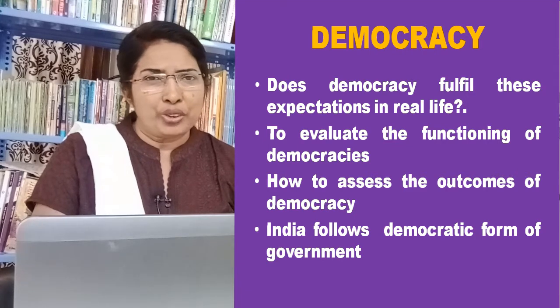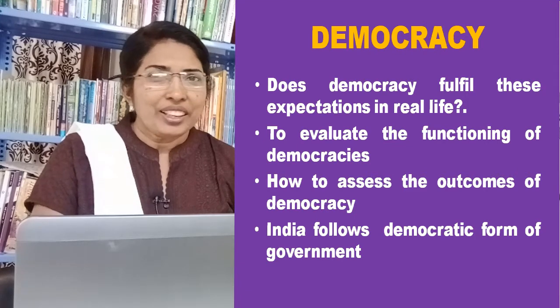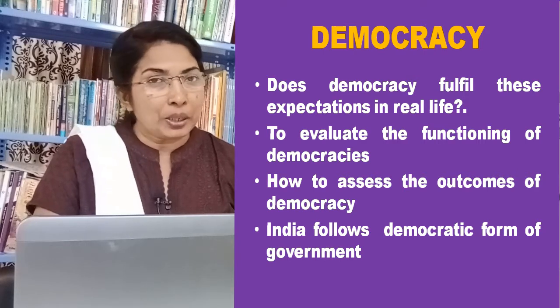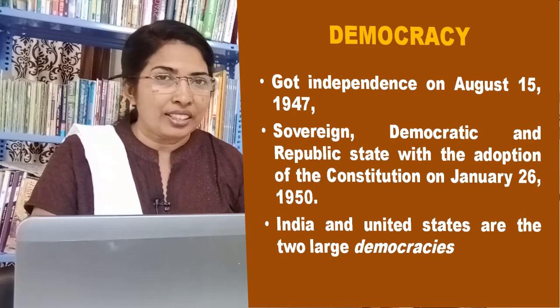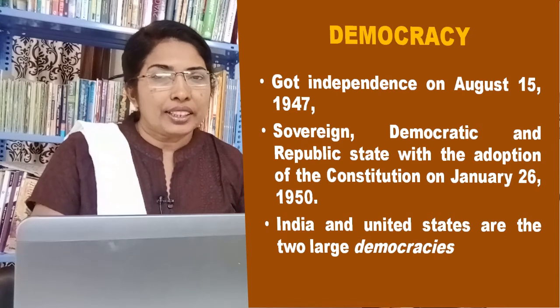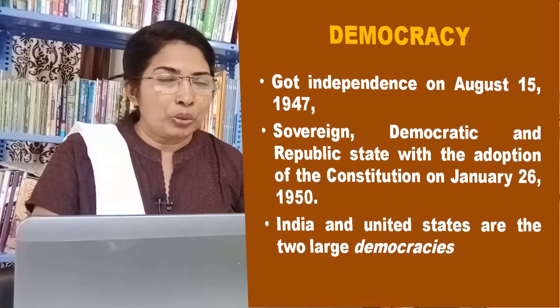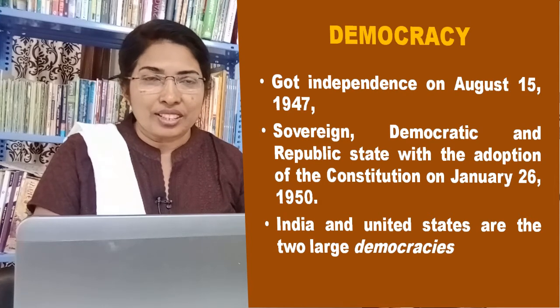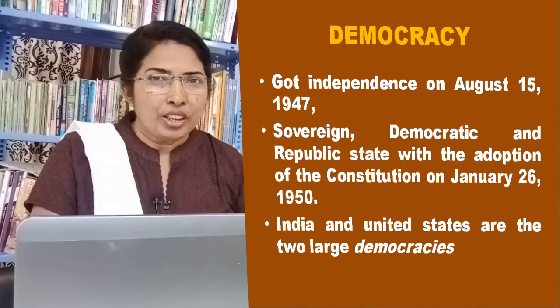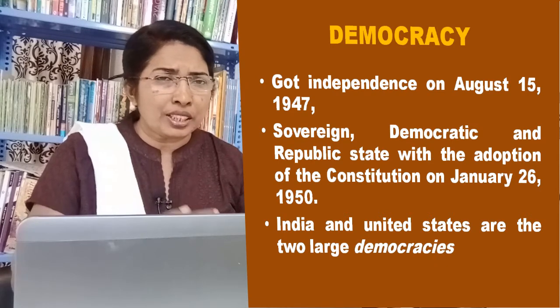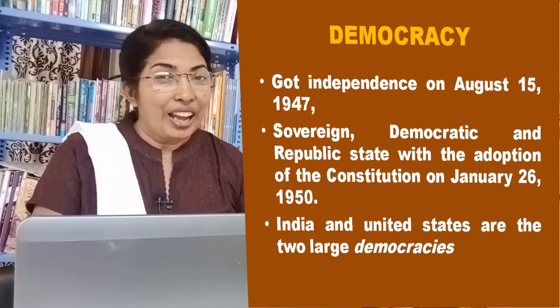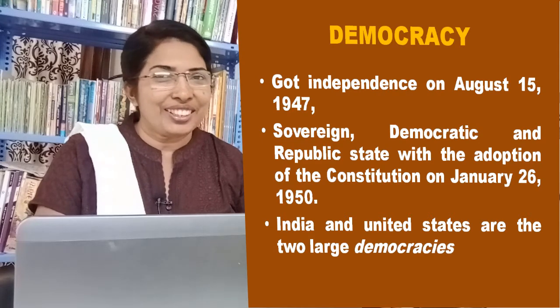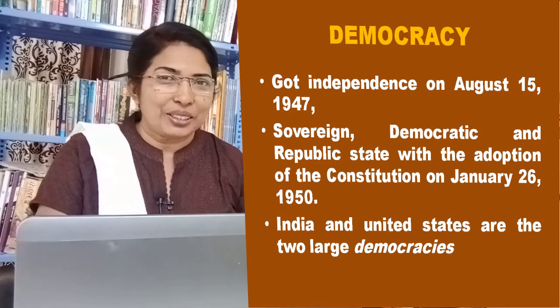What is the form of government followed in our country? India follows a democratic form of government. We got independence on August 15, 1947. It declared itself a sovereign, democratic and republic state with the adoption of the Constitution on January 26, 1950. What is the difference between Independence Day and Republic Day? I'll come up with a special video on it. Don't forget to watch it.